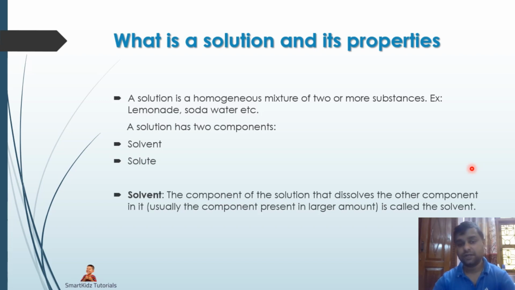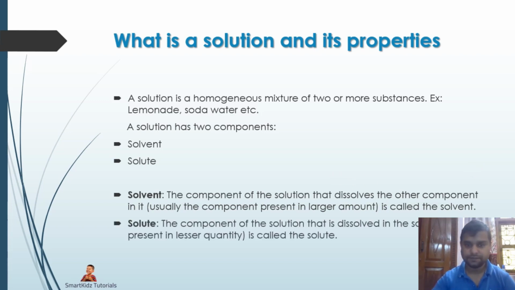What is a solvent? Let's take an example to understand. We have sugar in water, right? Sugar solution. Now, the water in which the sugar is dissolved is referred to as a solvent. And the sugar which is dissolved in the solvent, which in our example is water, is called a solute. So sugar is the solute and water is the solvent.